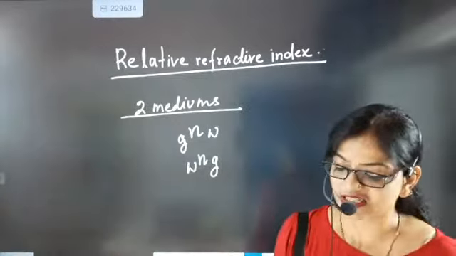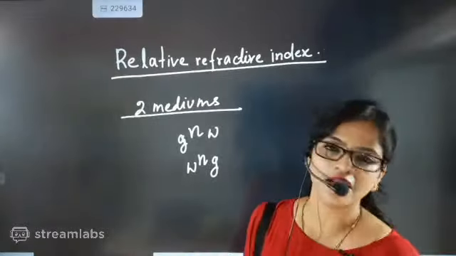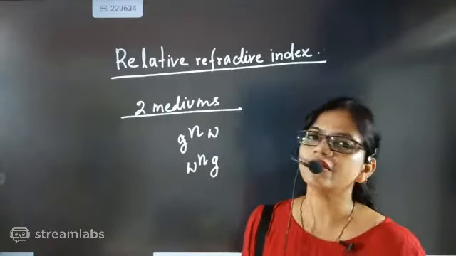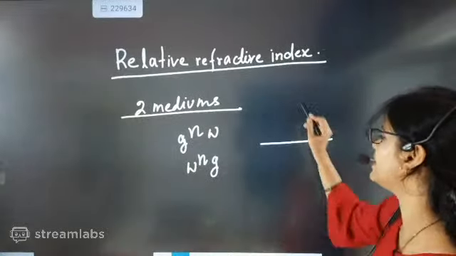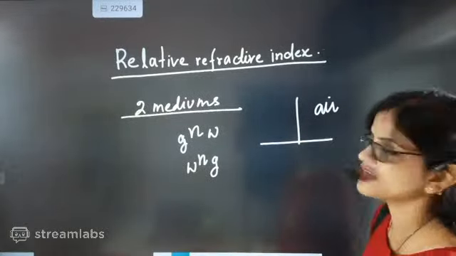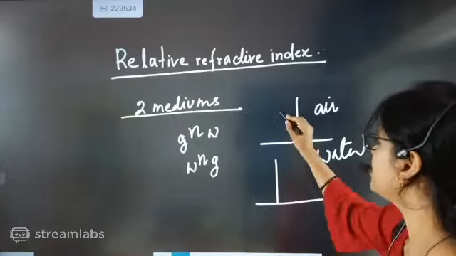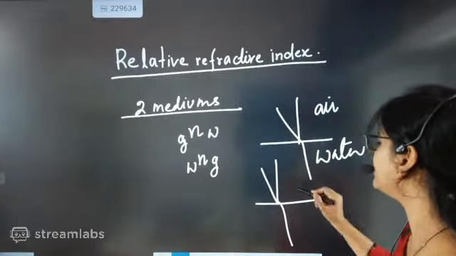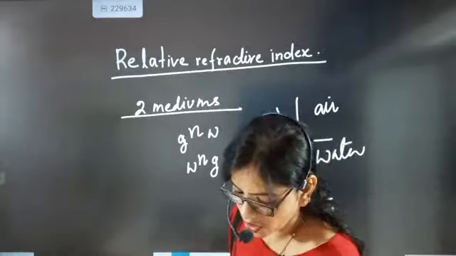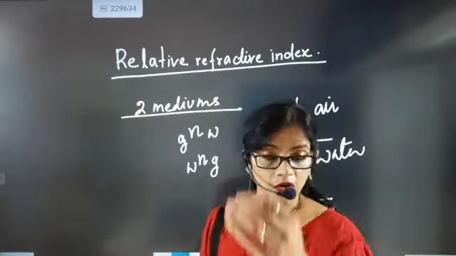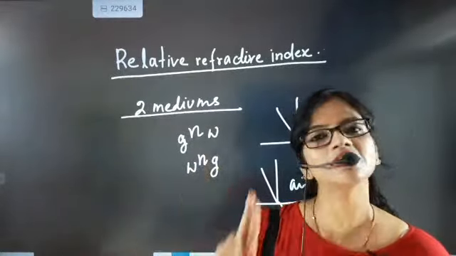Relative refractive index is telling the change in speed of light from one medium to another medium, but that medium will not be air. Every time we were taking this part, we were saying that here the rarer medium is air and the denser medium is water. Now the rarer medium is air and the denser medium is glass. Every time we were taking it like this, but now we are not going to take air. We will be taking two different mediums other than air.